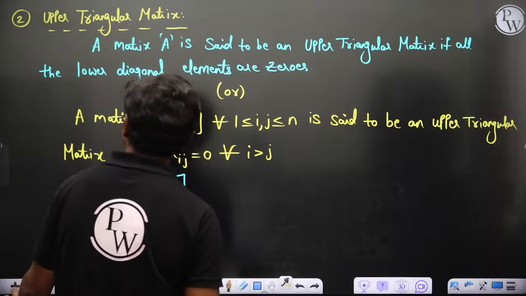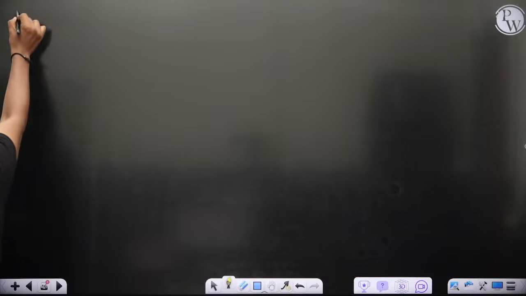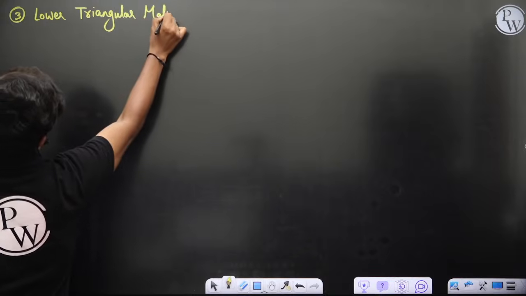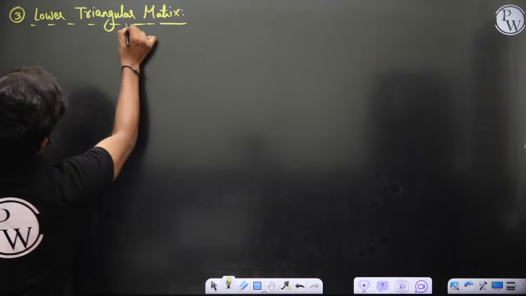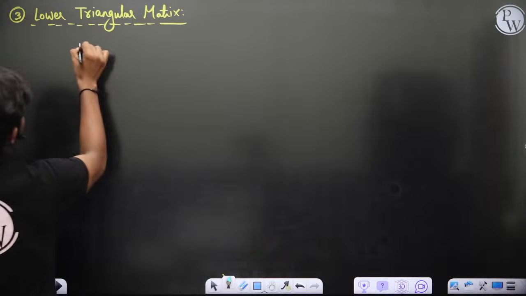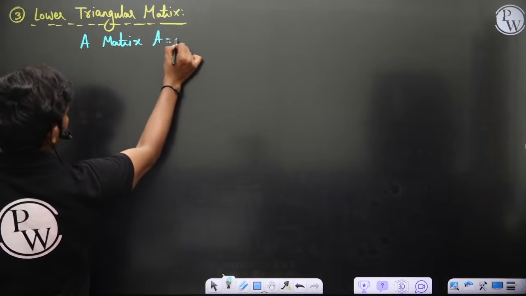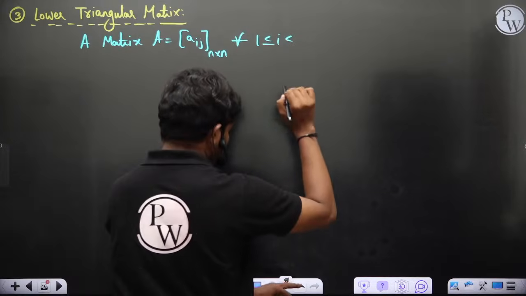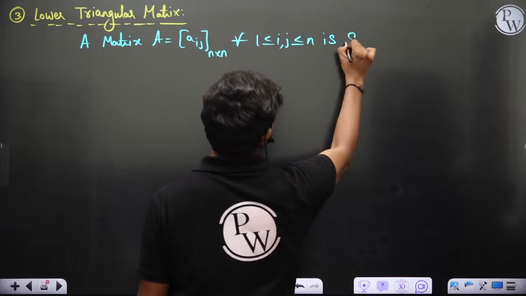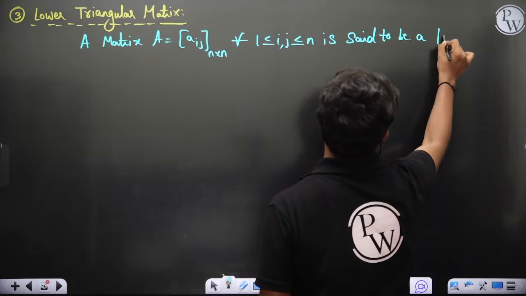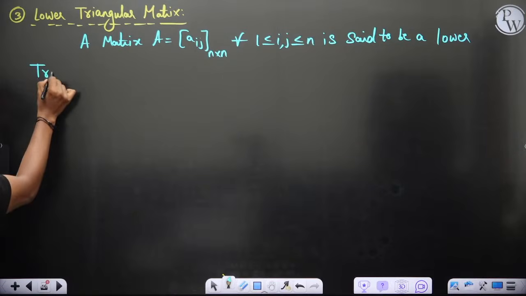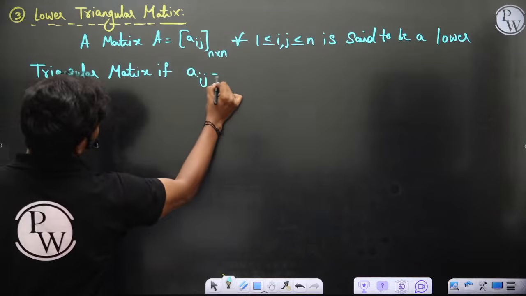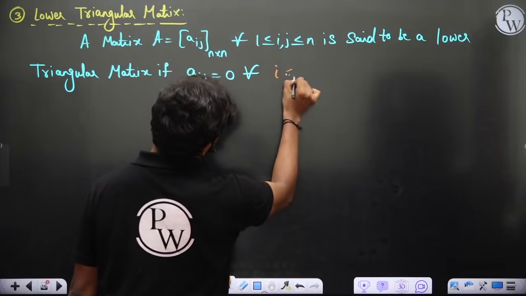Then if you look at a lower triangular matrix, by now you can understand: a matrix A equal to Aij, n by n, for all 1 less than or equal to i, j less than or equal to n, is said to be a lower triangular matrix if Aij is equal to 0 for all i less than j.